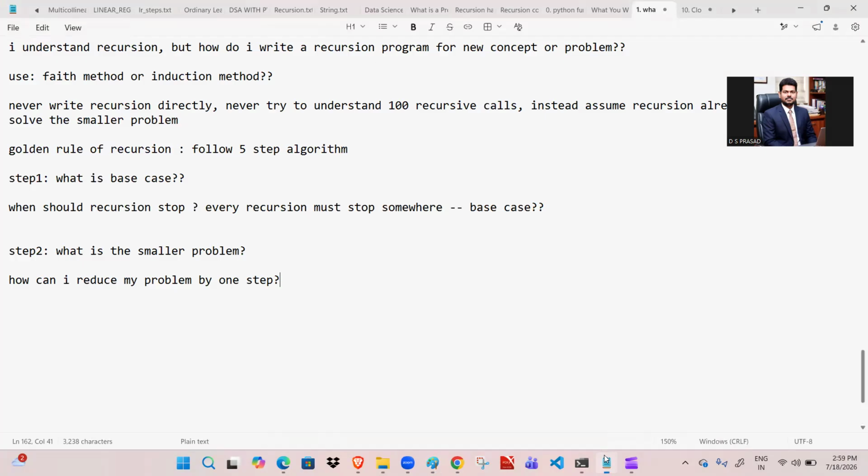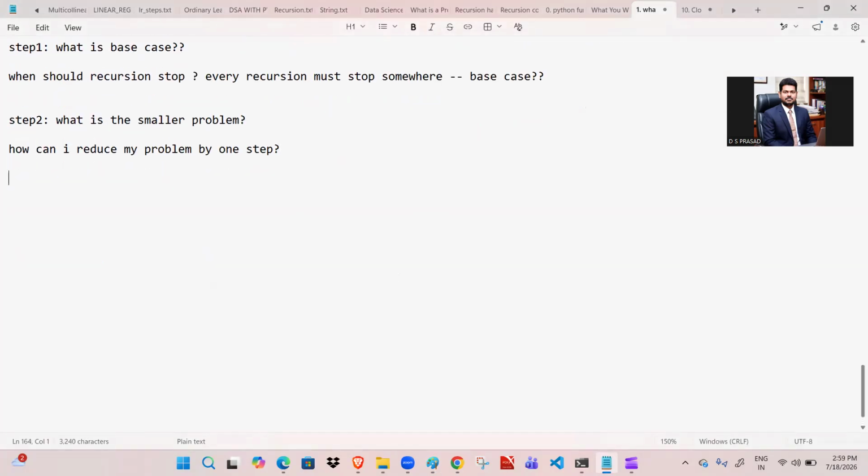When it comes to step number 3, which is more important, here we assume the smaller problem is solved. What is the meaning of it?